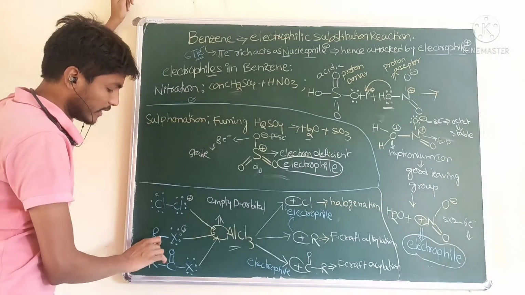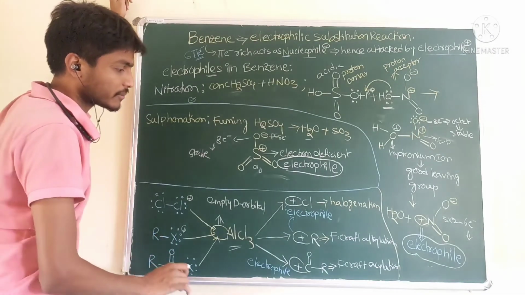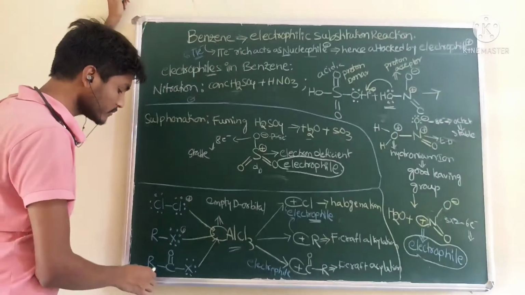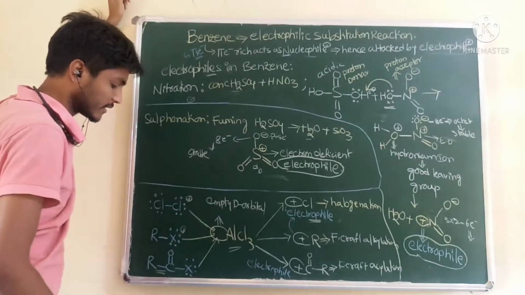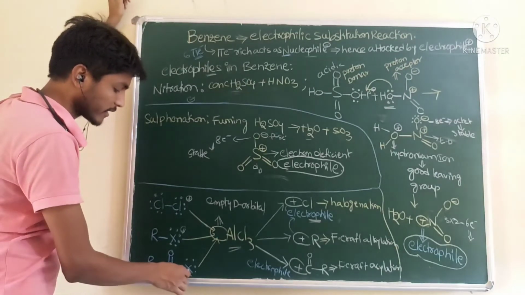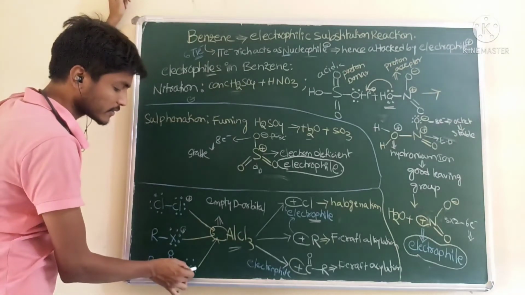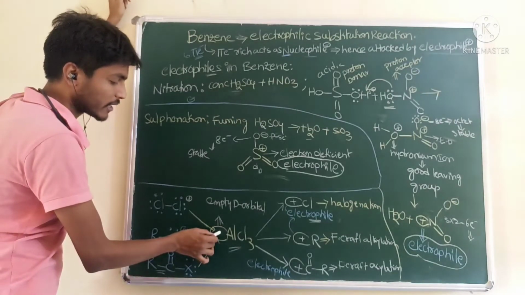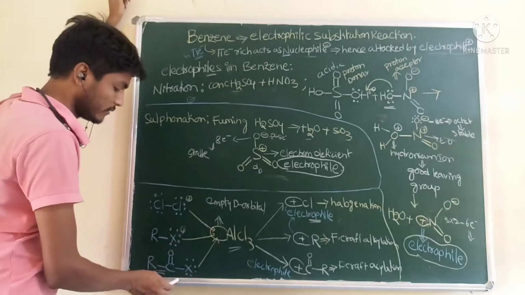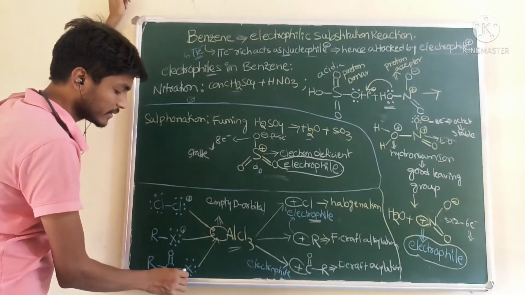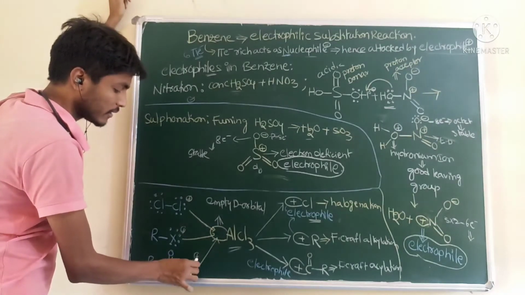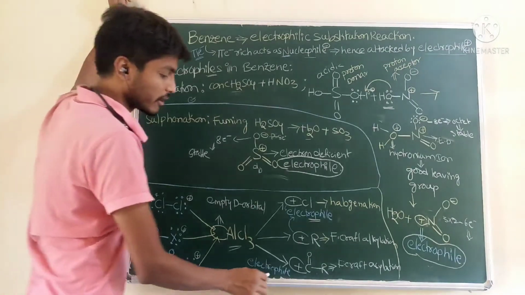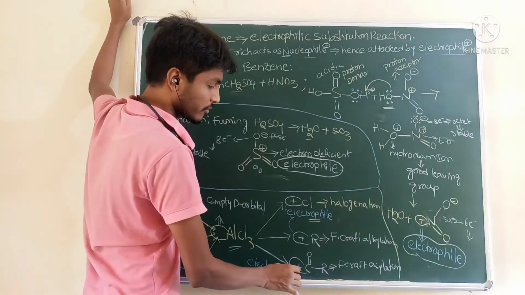Likewise, this is acylation. In the case of acylation, RCOX is there. This X group contains a lone pair of electrons. This lone pair of electrons is donated to the empty orbitals present in AlCl3. Then this gets positive charge. Then this positively charged chlorine takes the electron from the carbon, leading to the formation of the electrophile, this one. So this undergoes halogenation. This undergoes Friedel-Crafts acylation.